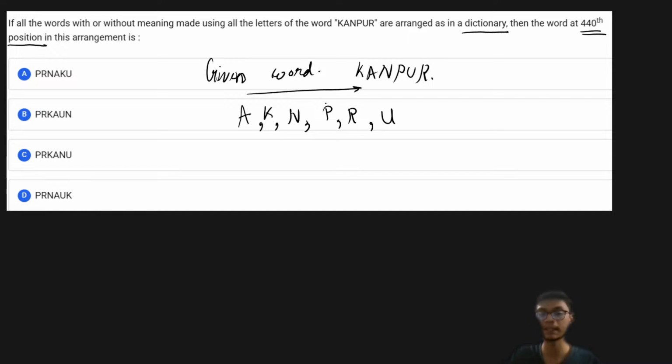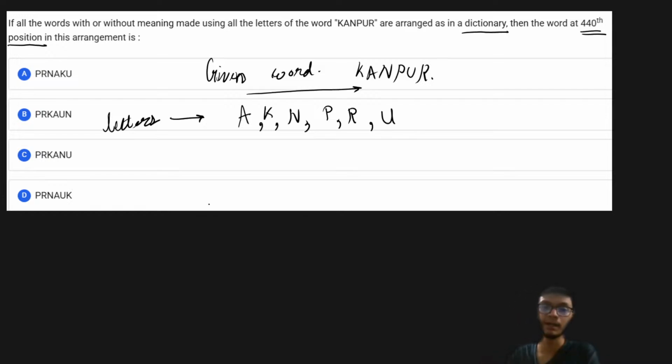I am writing all the letters of this particular word in alphabetical order. So let us try to understand the number of words that can be formed if I use the starting letter A. The question says that if all the words, with or without meaning, using the letters of the word Kanpur are arranged in a dictionary, then I have to find the word at the 440th location.